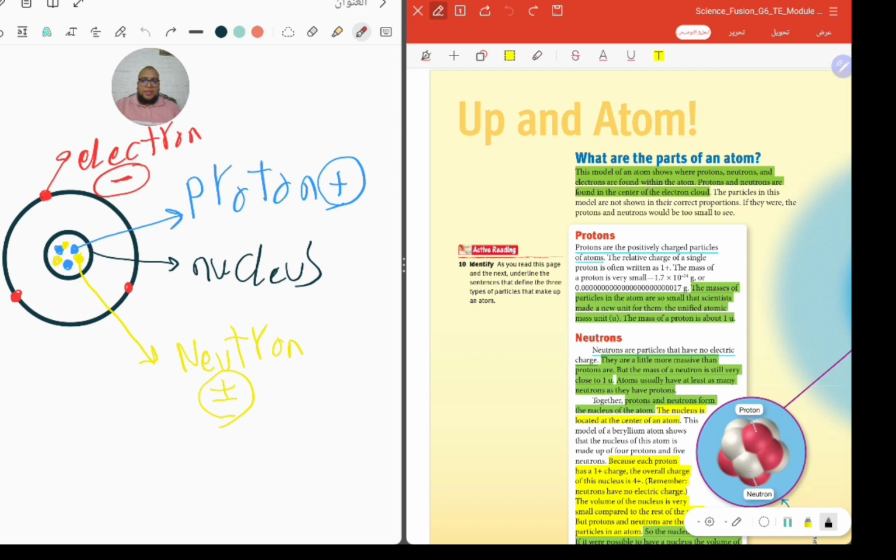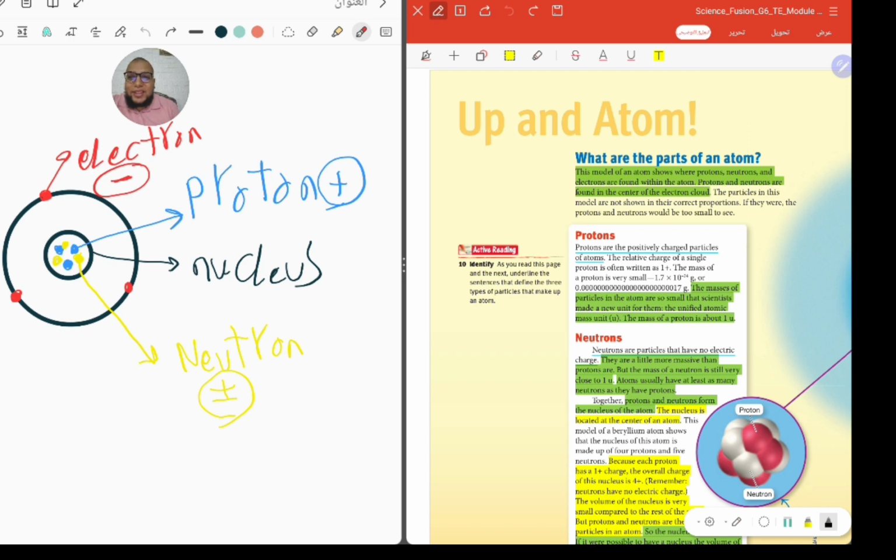So again, inside the atom we have three kinds of particles. The first particle is the electron. It has negative charge, and it surrounds the nucleus. At the nucleus itself we found two kinds of particles: proton, which has a positive charge, and neutron, which has no charge.